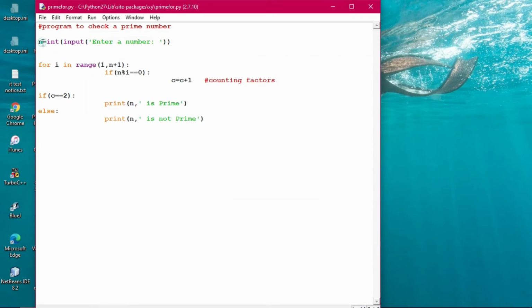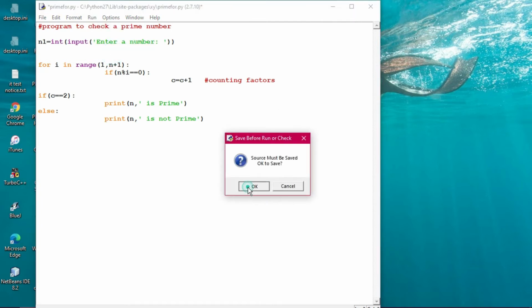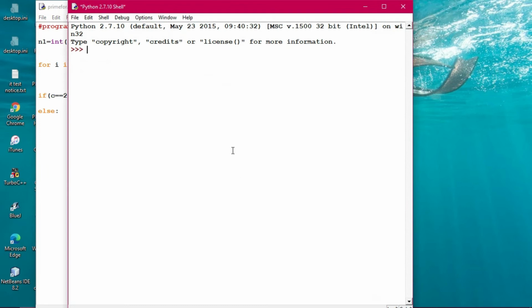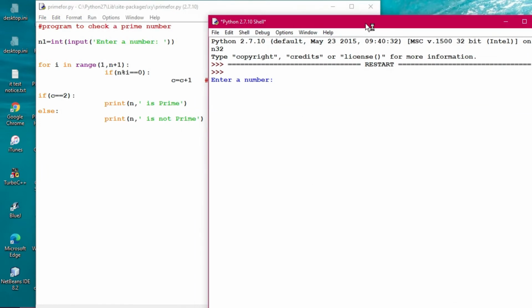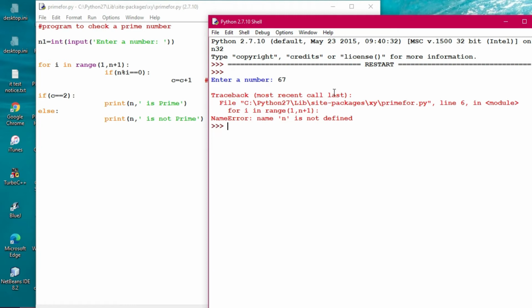Now suppose I have taken n1 here as a number. Python has interpreter based translation, so it interprets line by line. Now you see, enter a number, fine. I'm giving it 67 here. Up to here it was okay, so that's why it has given the output.